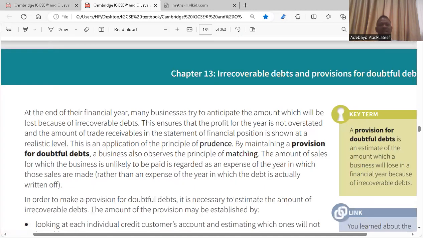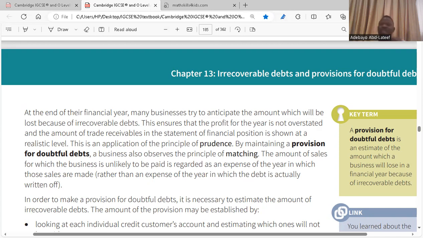Is it clear? Yes. So at the end of the financial year, many businesses try to anticipate the amount which will be lost because of irrecoverable debts. This ensures that the profit for the year is not overstated, and the amount of trade receivables in the statement of financial position is shown at a realistic level. So look at these two things here. You don't want to overstate your profit, and you want your financial statement to be realistic, to be reliable.